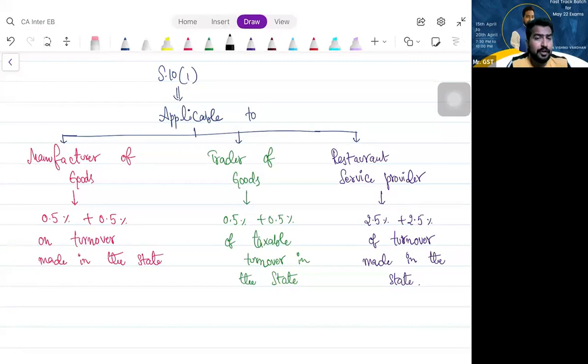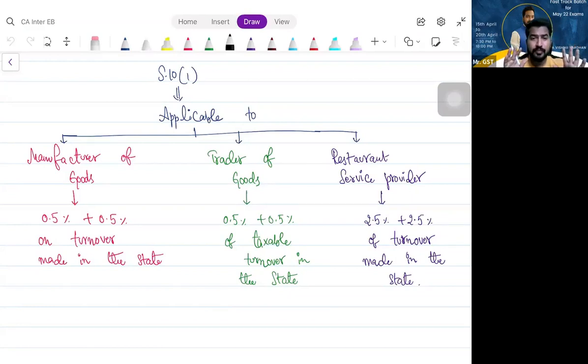If you see from Sikkim point of view, what is the aggregate turnover? Same 143 lakhs. What is the threshold limit for Sikkim? 75 lakhs. So from Sikkim registration, can I go for composition scheme? No, I cannot go. Correct. Karnataka is eligible. Sikkim is not eligible for composition.